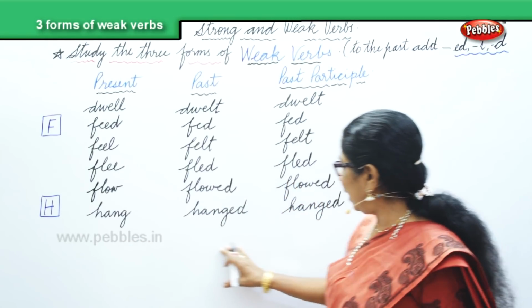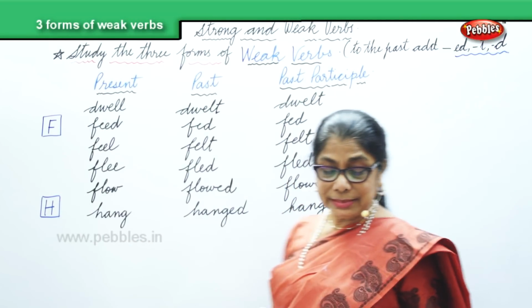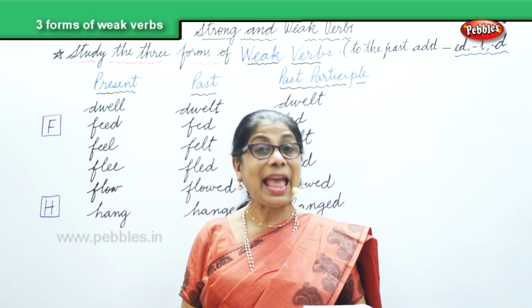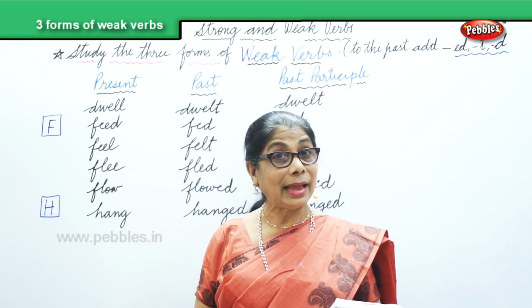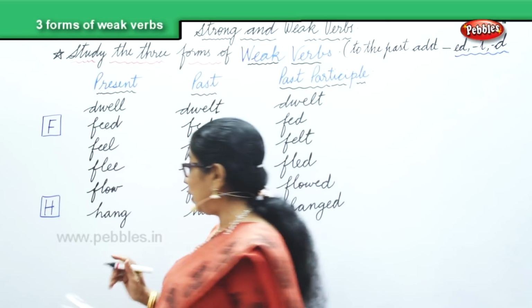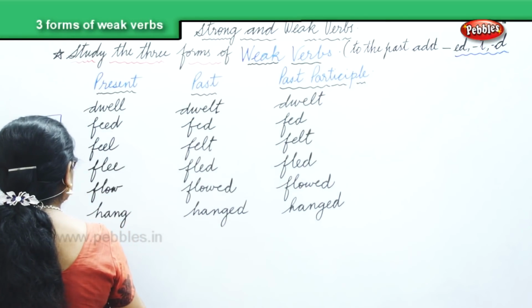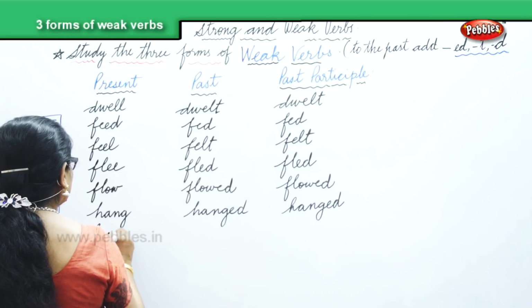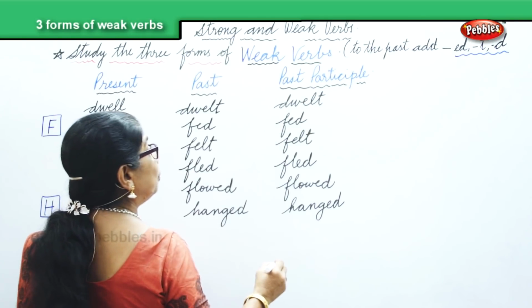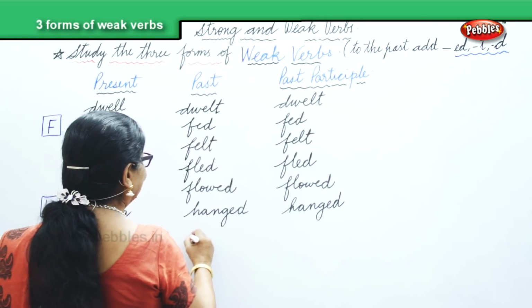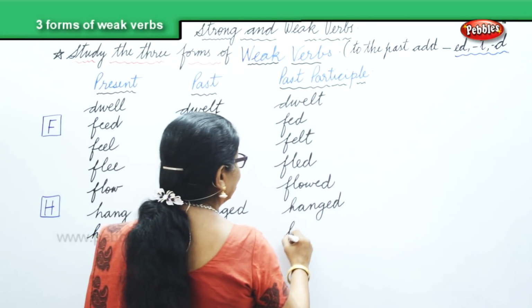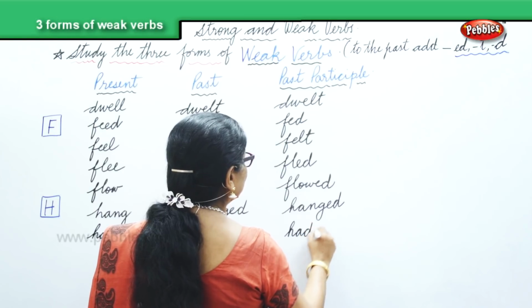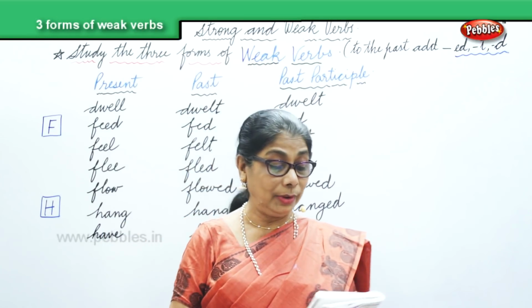Hang, hanged, hanged. Next I have another word here, have. I have 2 bags. I had. So, have. Have, and you form by adding D, had. Had. Again, past participle also, you do had only.